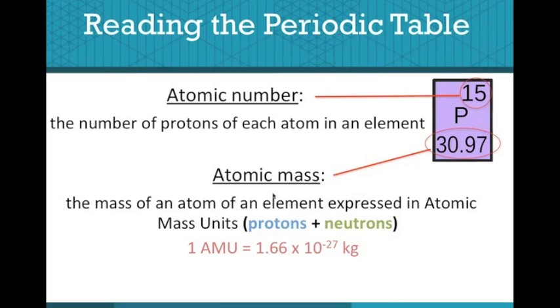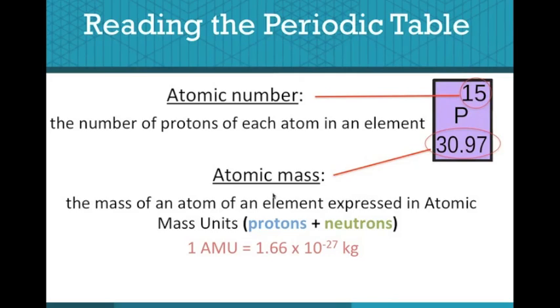When we read the periodic table, there are two very important pieces of information we can get. The atomic number, which is in the upper right-hand corner, indicates the number of protons each atom has, and the bottom number is the atomic mass, which indicates the mass of an atom expressed in atomic mass units based on the carbon-12 atom.